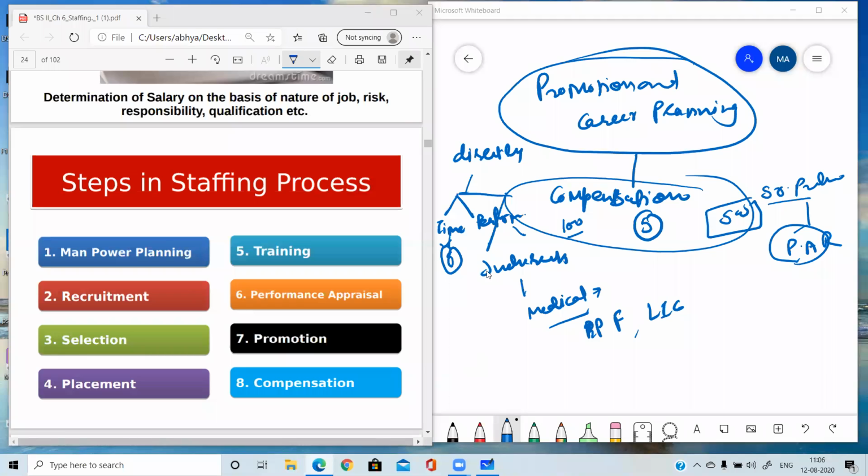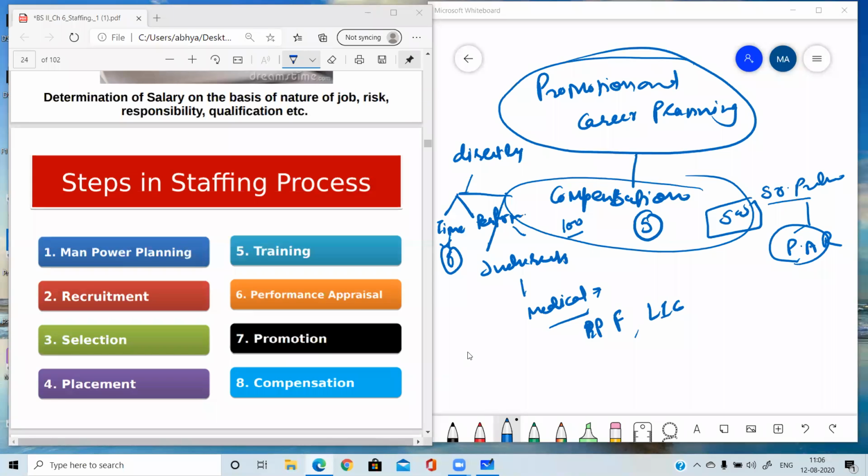It is of two types, direct and indirect. Direct means the payments which are given directly to the employees in the form of salary, wages, commission, bonus. And indirect means which are not given directly to the employees, which are given to outside agencies, like medical insurance, PF facility, and sometimes the organizations have tie-ups with Club Mahindra and other leave planner, vacation planner companies. So they are giving vacation facility, which is already paid by the company for the employees. Many big companies, MNCs, have such tie-ups, but these types of facilities are given to higher level employees, not to lower level employees.